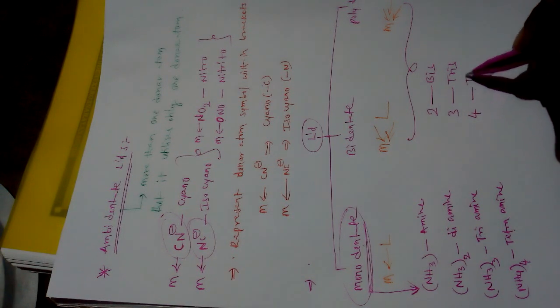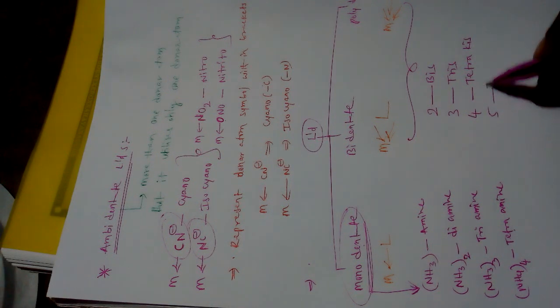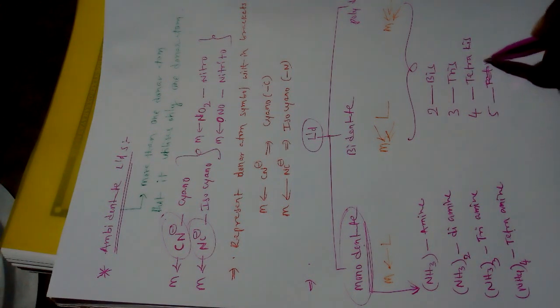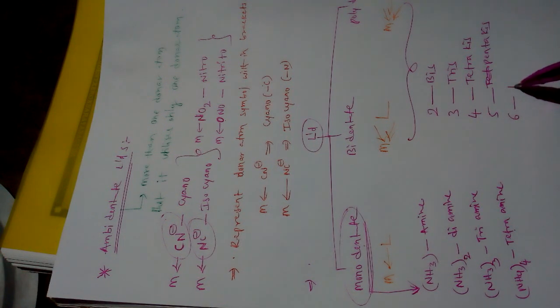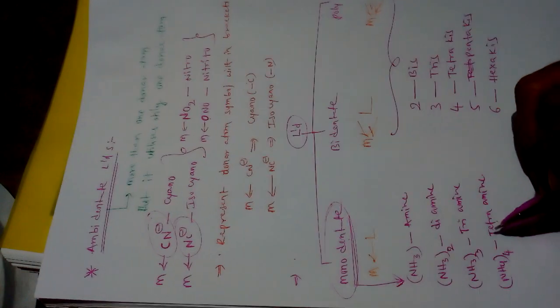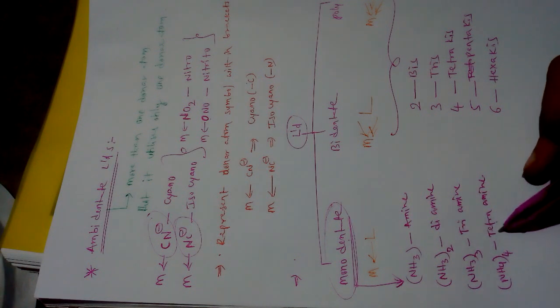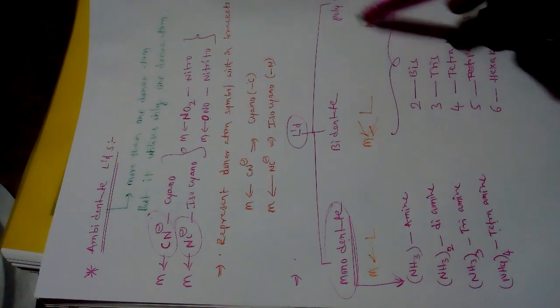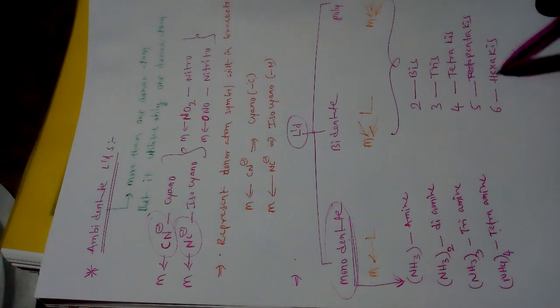If 4, tetrakis. If 5, pentakis. If 6, hexakis. If 7, heptakis. These are the prefixes. If monodentate ligands are there, we use di, tri, tetra, penta. If polydentate ligands are there, we use bis, tris, tetrakis, pentakis, hexakis.